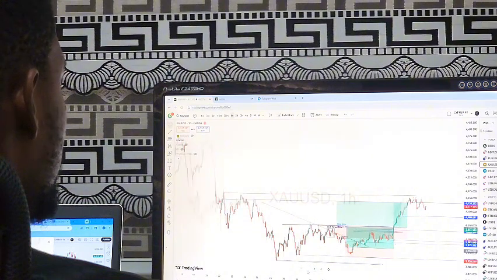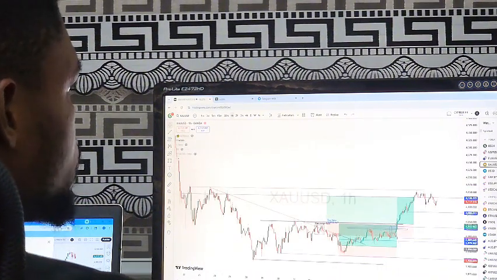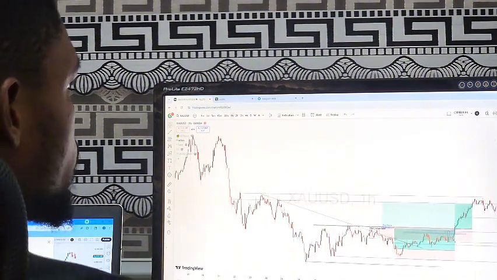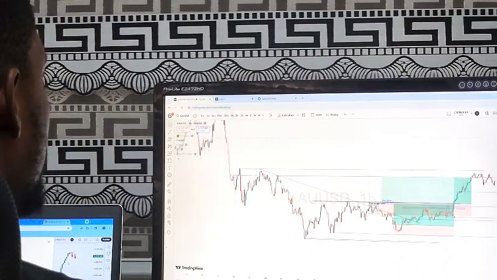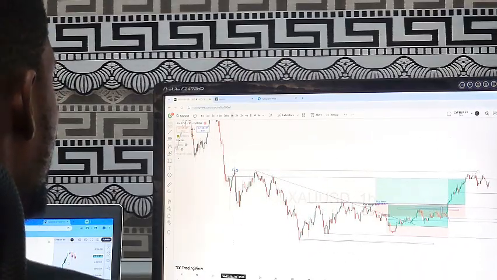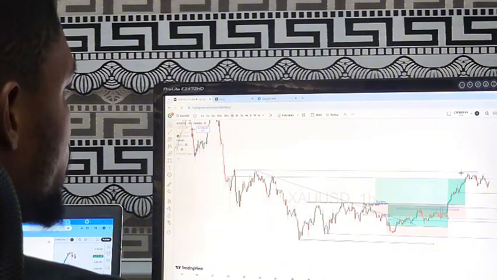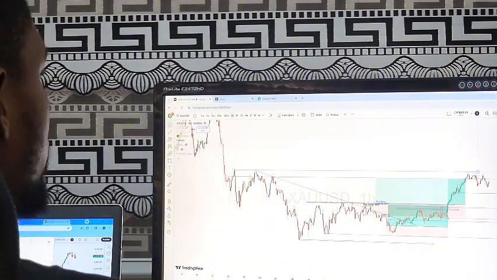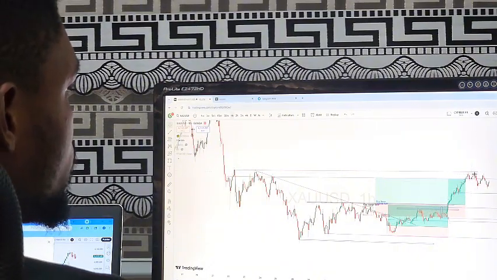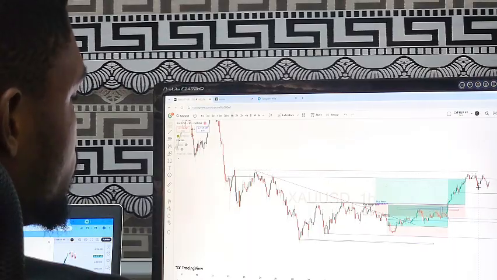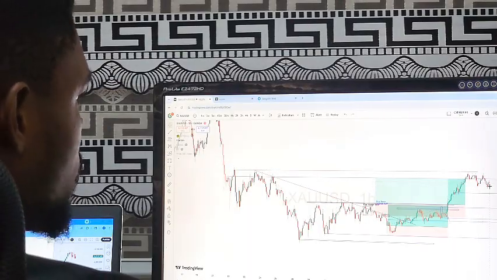So if you take a look at gold right now, you see that we have a very sensitive resistance right here, where my arrow is pointing. If you watch, that is my red resistance that I marked out, right? Now you can see that price has reached there, dropped yesterday, returned back, and had to drop again the second time.